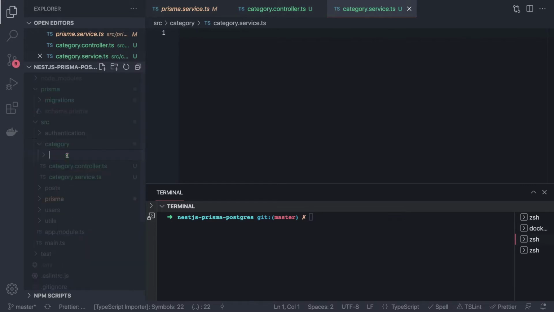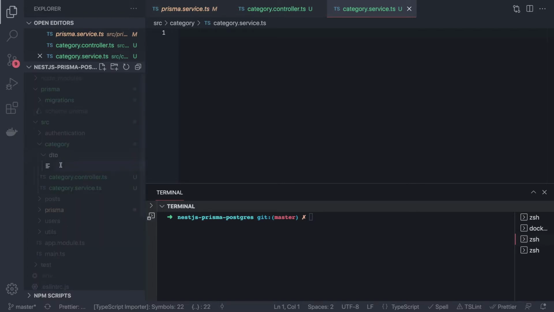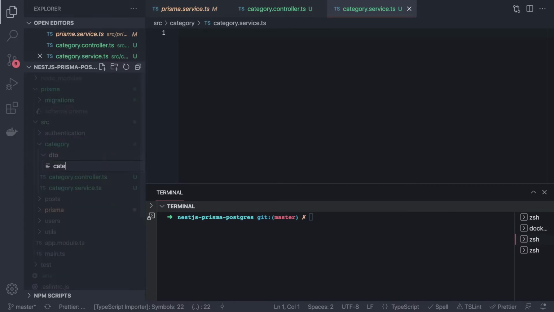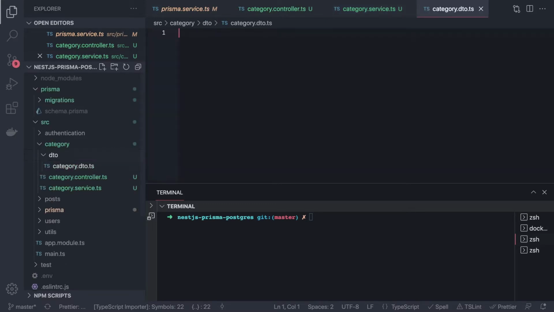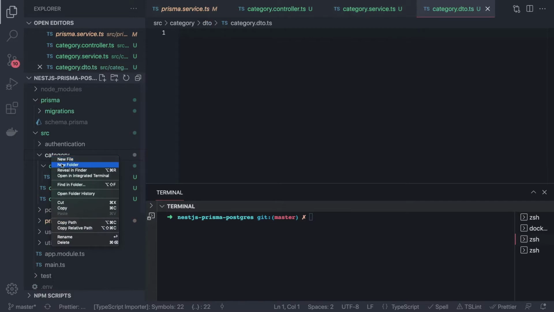So either you can create a folder DTO, and inside that you can create category DTO.ts. Okay, so DTOs, and you can also put exceptions and all the other folders.